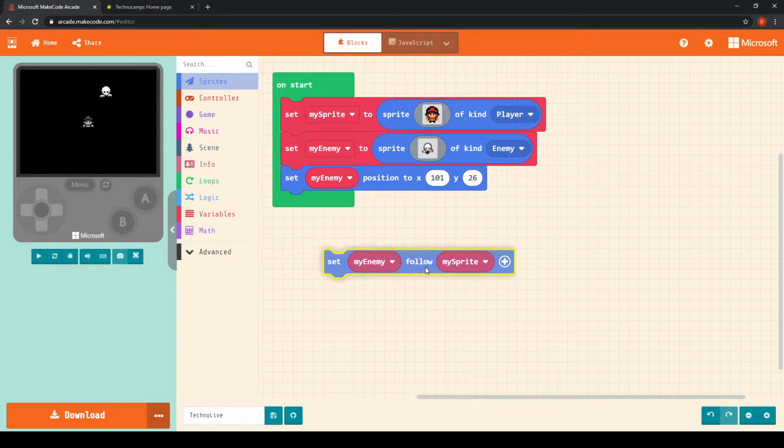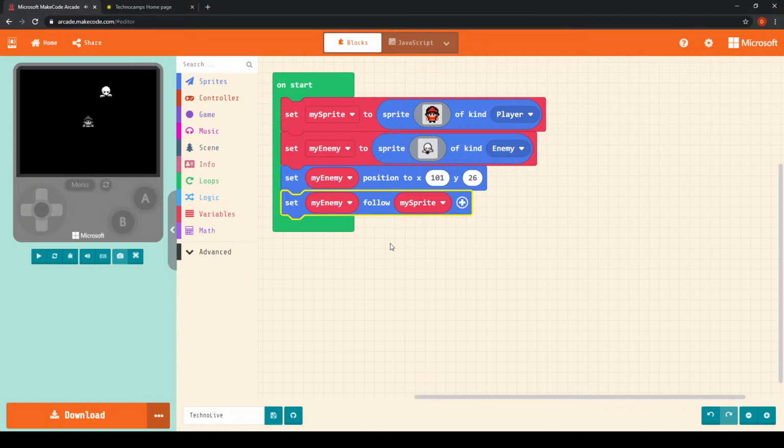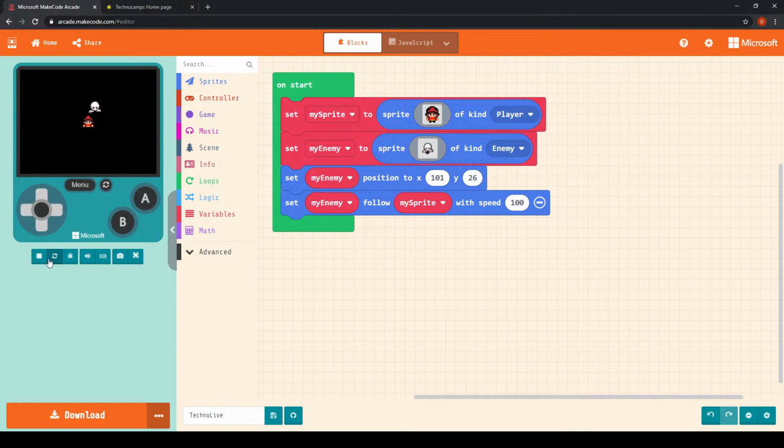I'm going to use that block, pop it in there, and if I click on this plus symbol, I can choose the speed in which my enemy sprite follows my sprite. Currently that speed is set to 100, so if I click play, we can see that the enemy sprite very, very quickly catches up to my playable character. Of course that's no good, because this would be a completely unfair game, because before we even get going, the enemy sprite has caught up with us.